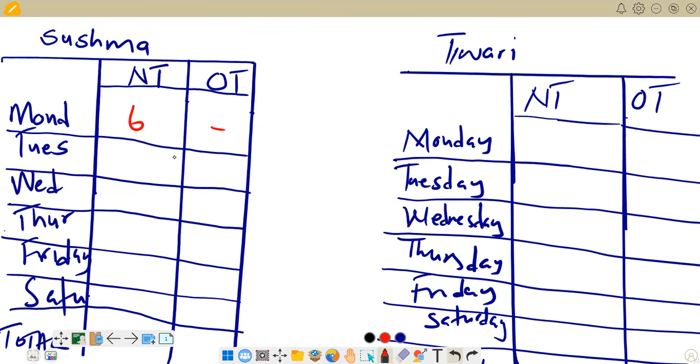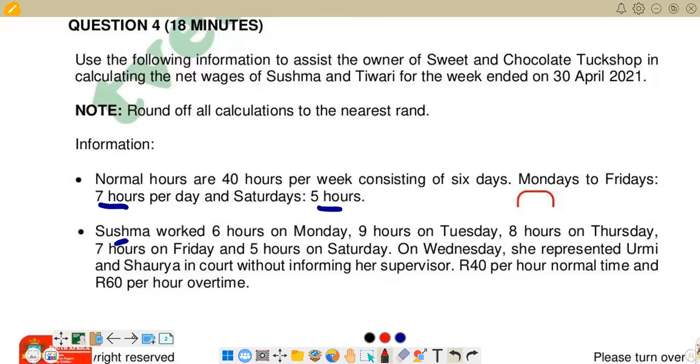And here we've got nothing. Then we go back there, check on Tuesday. Then if you go to Tuesday, 8 hours on Tuesday, 9 hours here on Tuesday. So we know that our normal hours are 7 hours. So it means we've got 2 extra hours there. If you say 9 - 7, we get 2. So 2 extra hours are going to go to overtime. Then our 7 hours will go to normal time.